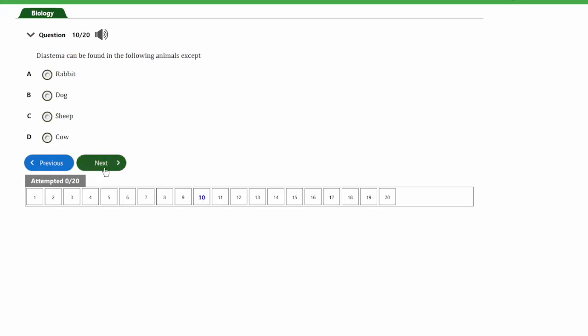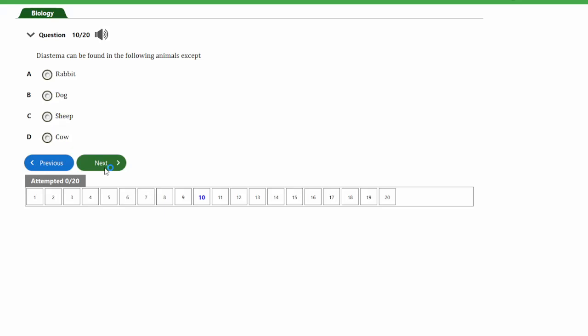So let's look at the next question. That's question number 10. The question says, the diastema can be found in the following animals except A. rabbit, B. dog, C. sheep, D. cow. So guys, you already know by now what the diastema is.